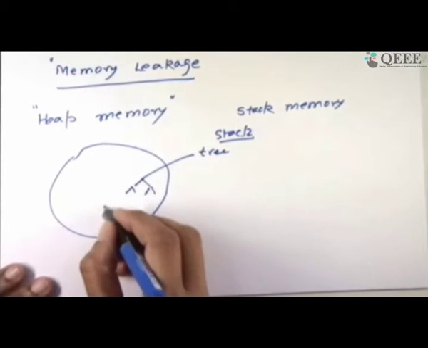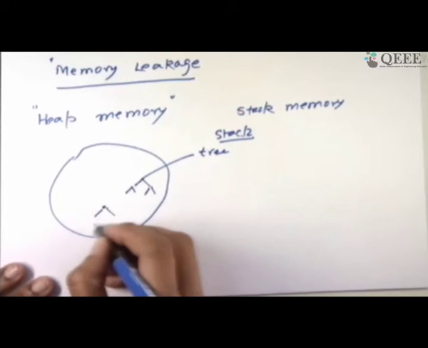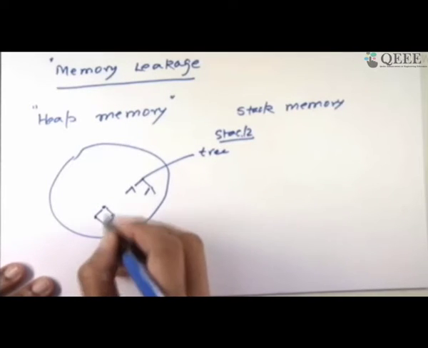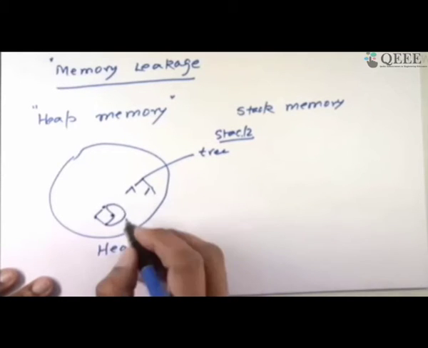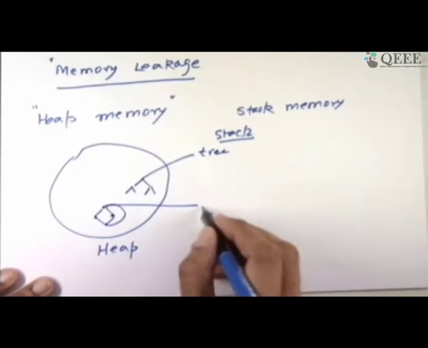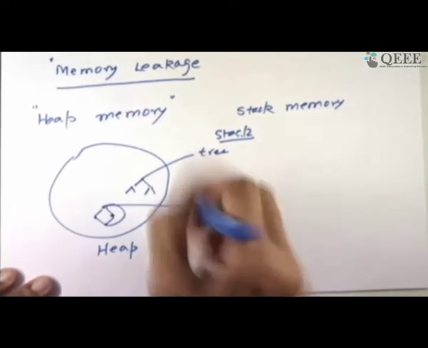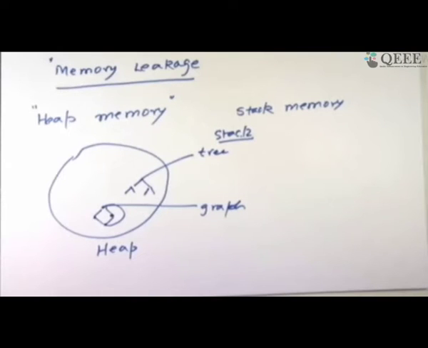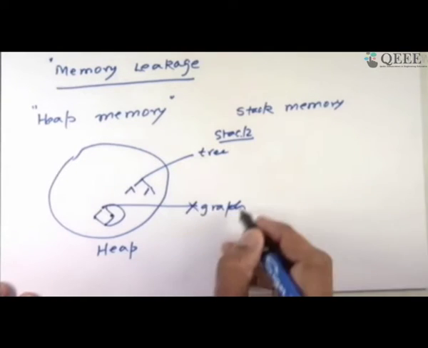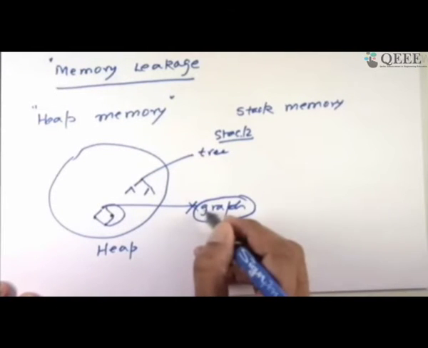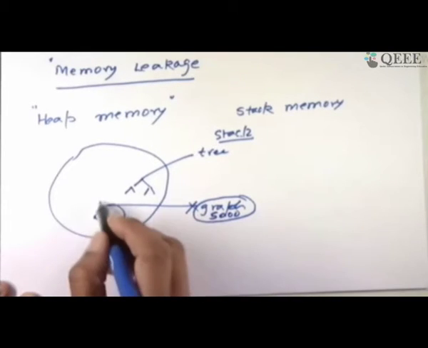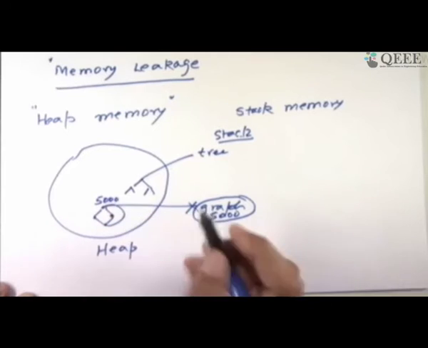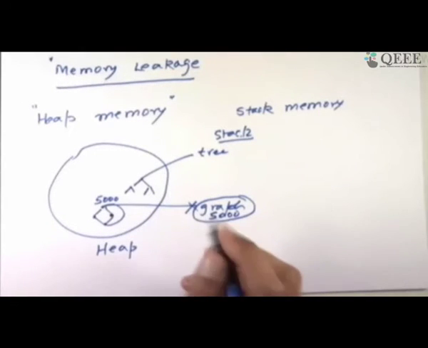Maybe there's a graph. So these are elements which are related. These are memory locations. These locations are linked like this. Maybe this is linked like this, and somewhere on the stack you have an access to the graph. So memory leakage happens when typically somebody deletes this node or deletes this link. So this has an address. So graph, let's say, has this address 5000, and 5000 is the root of the graph. If you know what it is, great. If not, just imagine this is there.